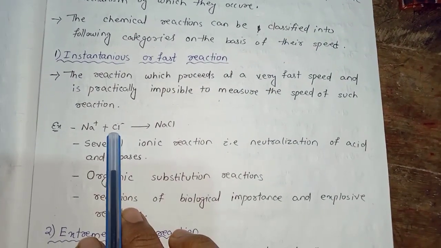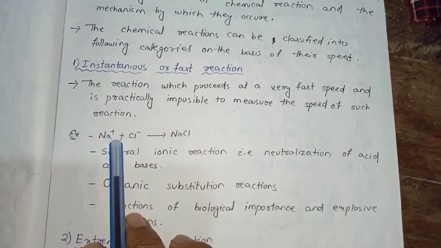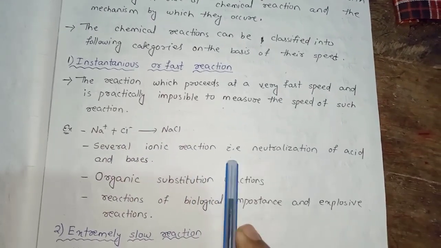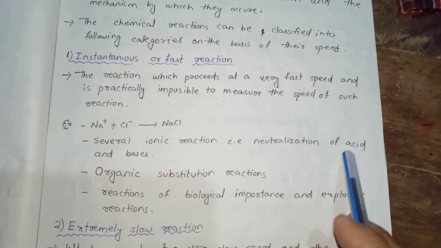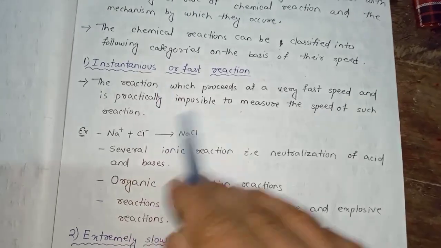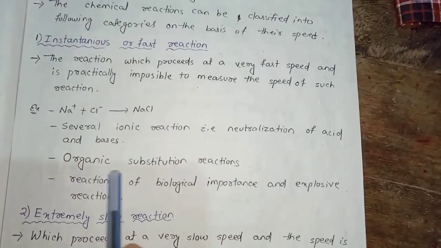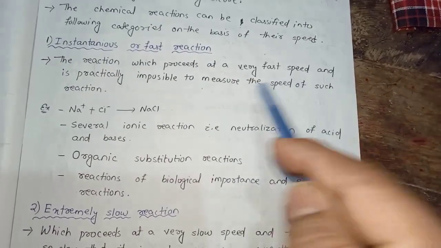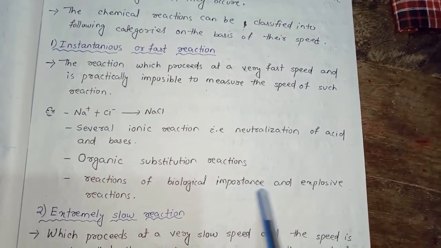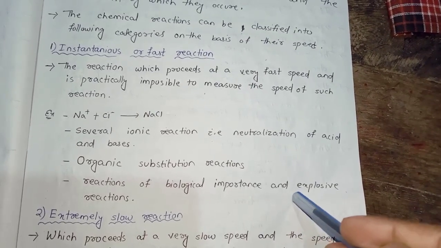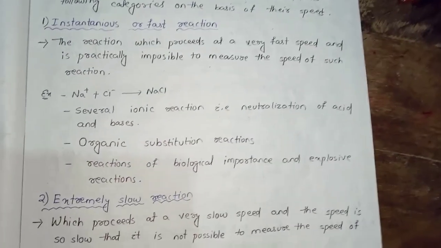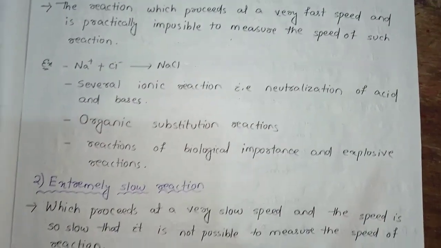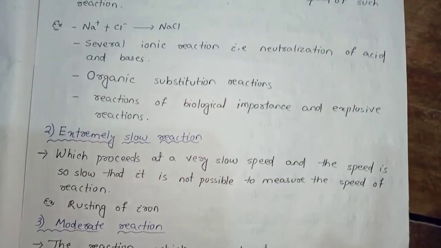The examples of instantaneous reactions are Na plus Cl minus gives rise to NaCl, means all ionic reactions or neutralization reactions are fast reactions, and all organic substitution reactions. These are also examples of fast reactions, and reactions of biological importance and explosive reactions are also examples of instantaneous reactions.